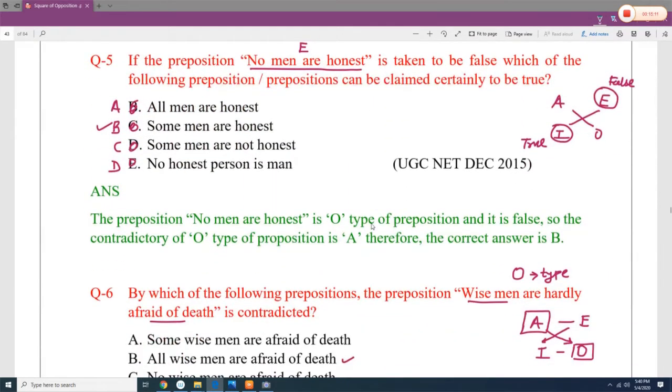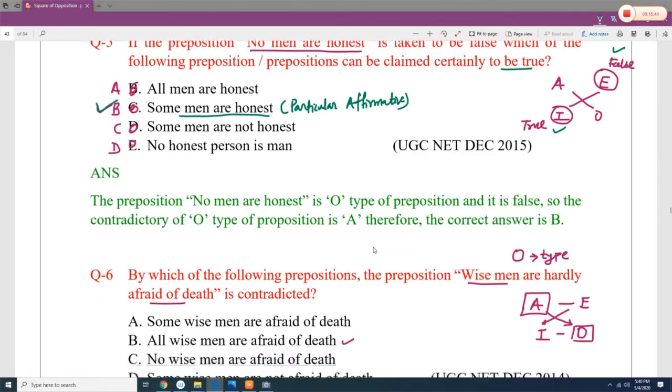Next, if the proposition no men are honest, so it is the E type of proposition, is taken to be false, then which of the following propositions can be claimed to be true? So if E is false, then I is true, and what is I? I is particular affirmative, and what is particular affirmative? Some men are honest, which is particular affirmative. So B is the correct answer.